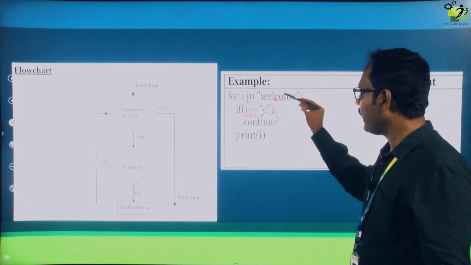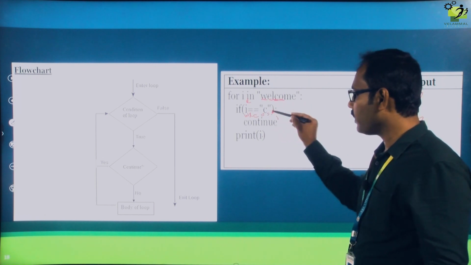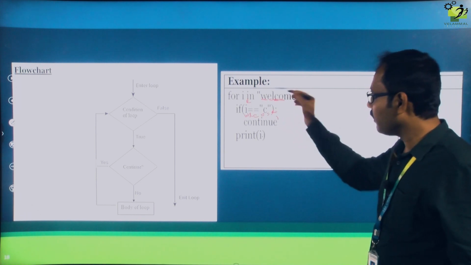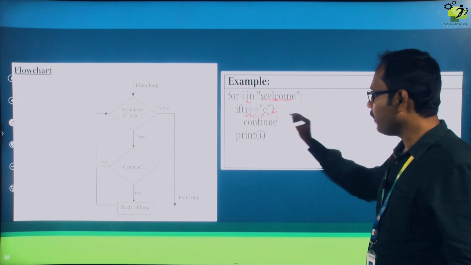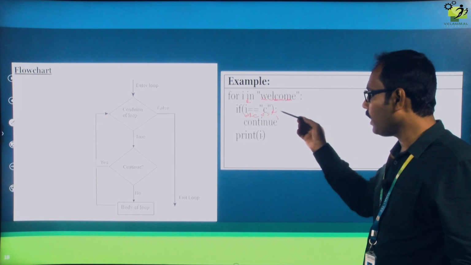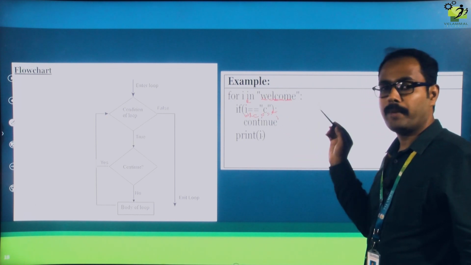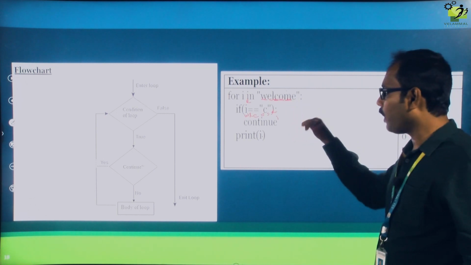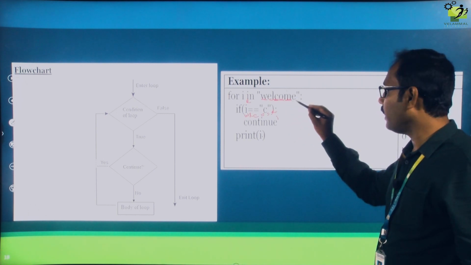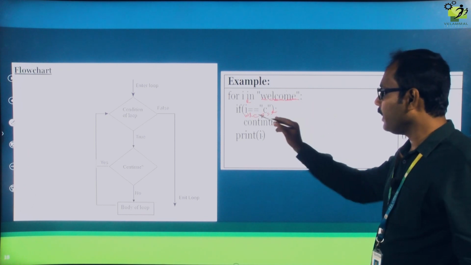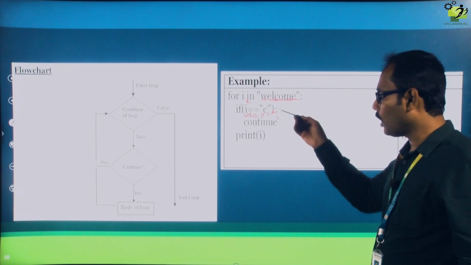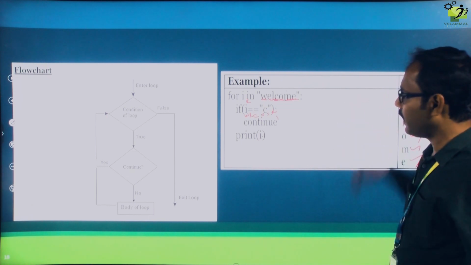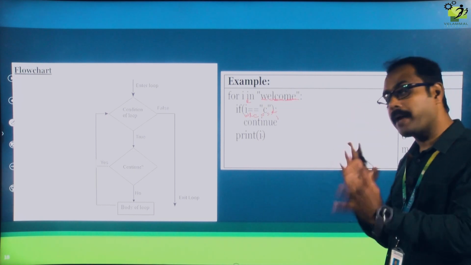Next, O equal to C? No, so it will go to print, and it will get printed. Again M equal to C? No, so it will not go to continue, it will go to print. So it will print M, and go to the for loop again. Now the I value becomes E. E equal to C? No, so it will go to print and print this one. So likewise, this is the difference between break and continue.